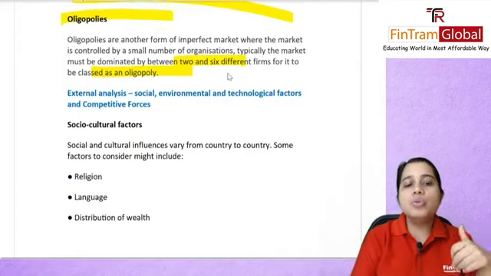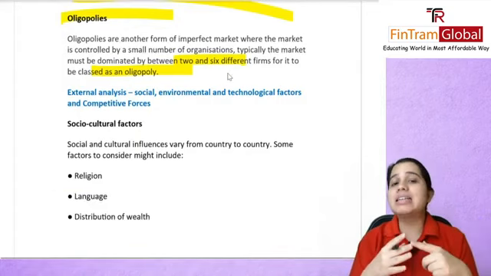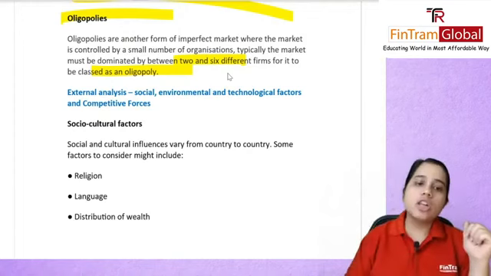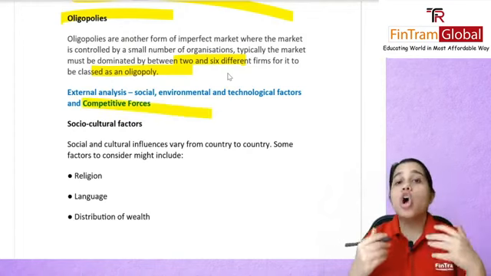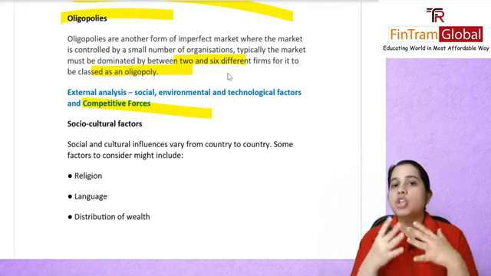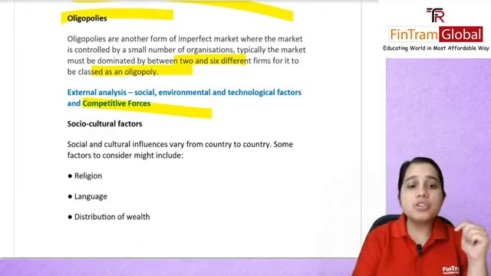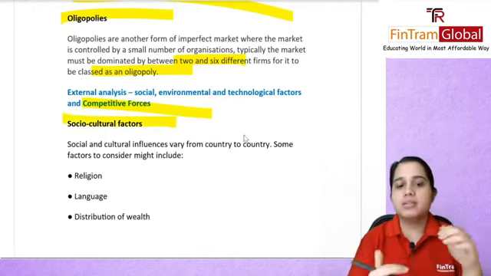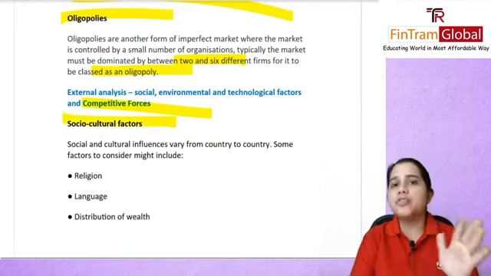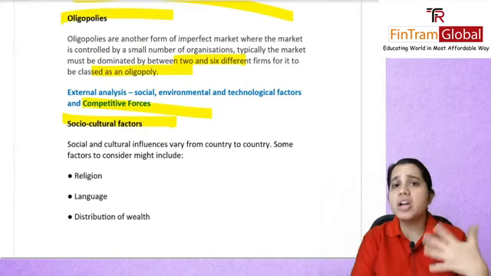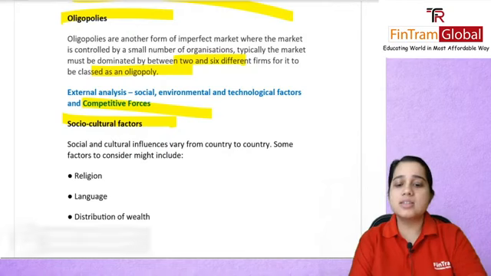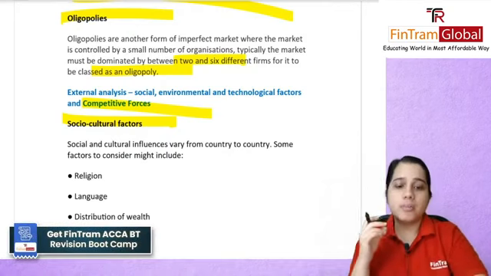Alright, moving on to the next part of external analysis, which is your social, environmental and technological factors, and the various competitive forces in your environment. Firstly, we'll talk about the socio-cultural factors. These will of course vary from country to country, because every country will have different people and diversity.